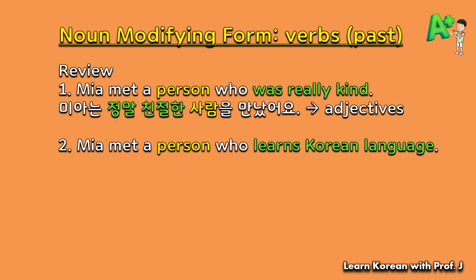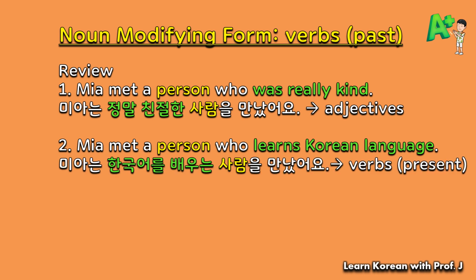미아는 정말 친절한 사람을 만났어요. This is for adjectives in the noun modifying form. Sentence number 2. Mia met a person who learns Korean language. 미아는 한국어를 배우는 사람을 만났어요. This is for noun modifying verbs in present tense. If you had trouble translating these two sentences, don't worry, there is a review section at the end of this video, and that should help you.